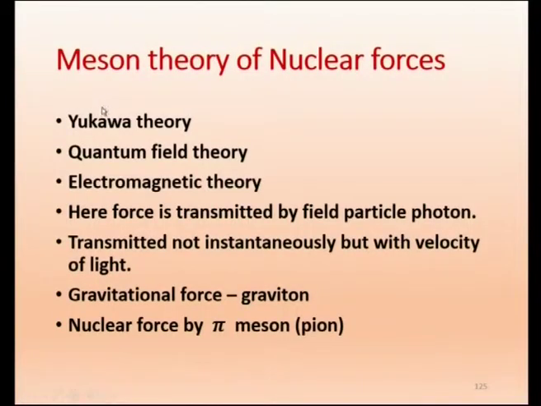So, we have got gravitational force. For that we have got Newton's law of gravitation, G m m by r squared. Then for electromagnetic force or Coulomb force given by Coulomb, q1 q2 by 4 pi epsilon 0 r squared. For nuclear force we do not have a form, and therefore this was given by Yukawa. So, it is called Meson theory proposed by Yukawa. Meson is a particle which was proposed by Yukawa.